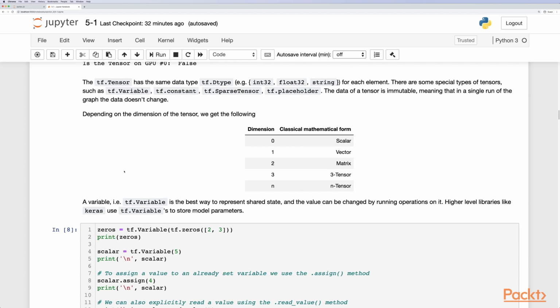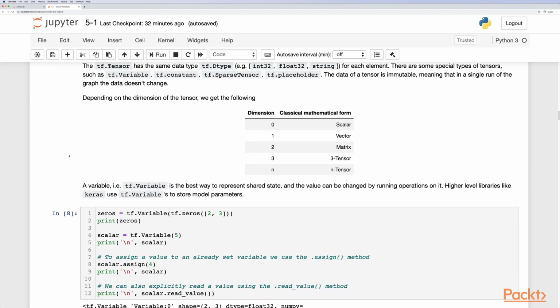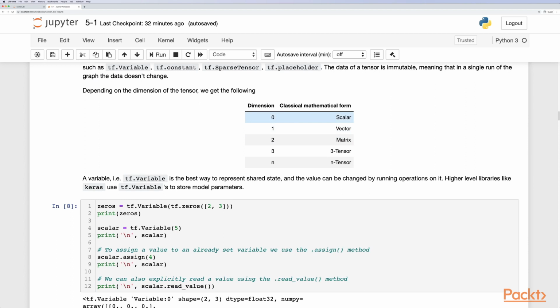The data of a tensor is immutable, meaning that in a single run of the graph, the data doesn't change. Depending on the dimension of the tensor, we get the following. So for dimension 0 in TensorFlow, we get a scalar. 1 is a vector or a column matrix. 2 is a matrix, and 3 is a 3-tensor, and n is an n-dimensional tensor.